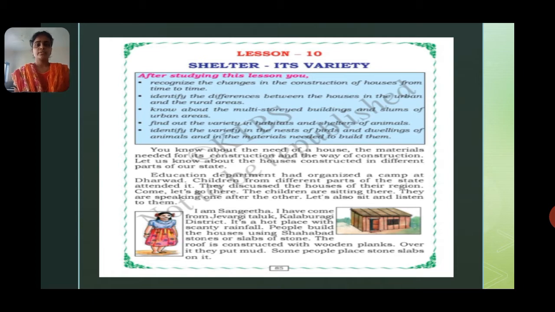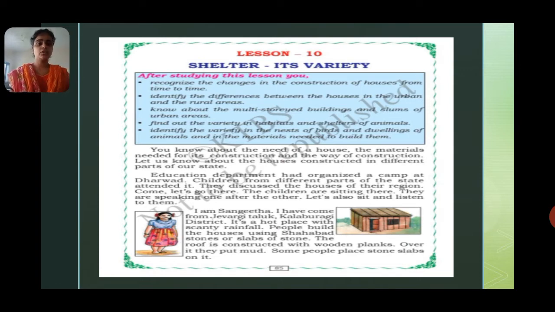Let us know about the houses constructed in different parts of our state. Yes, we know how houses are constructed in our locality, but we don't know how the houses are constructed in different places of our state. So we will be seeing it in detail.